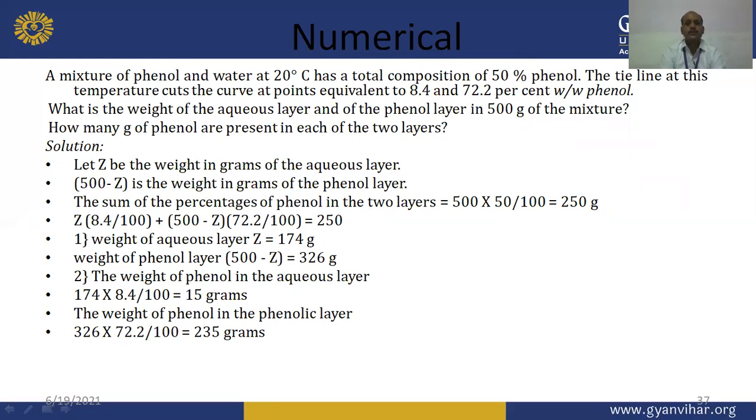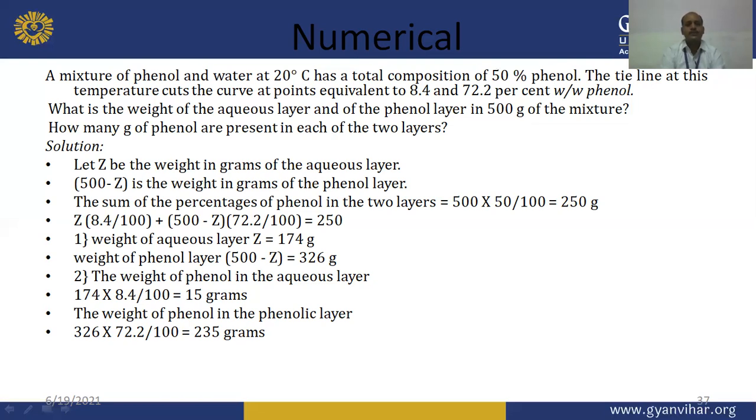So when we solve this type of numerical, first we have to assume that Z is the weight in grams of the first layer, and similarly 500 minus Z will be the weight in grams of the phenolic layer. And the sum of the percentage of phenol in the two layers will be 500 into 50 divided by 100, equal to 250 gram. So when we go through the weight of the aqueous layer and weight of the phenolic layer, in the aqueous layer we can obtain the different values, and the weight of phenol in the phenolic layer is 235 grams.